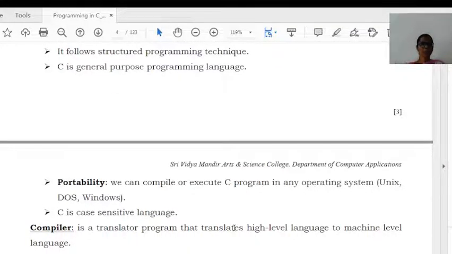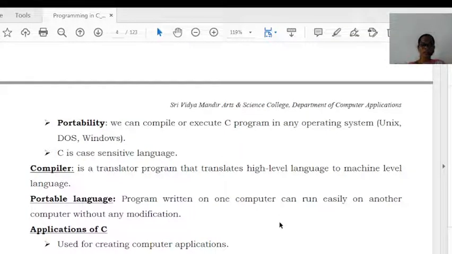For developing C programs, we need compilers. A compiler is a translator program that translates high-level language to machine-level language. Normally, programming languages are classified into three types: high-level language, machine-level language, and assembly-level language. For converting from high-level language to machine-level language, or from assembly-level language to machine-level language, we need compilers and interpreters. So compilers and interpreters are translator programs. Specifically in the C programming language, we require the compiler for translating the program to machine-level language.